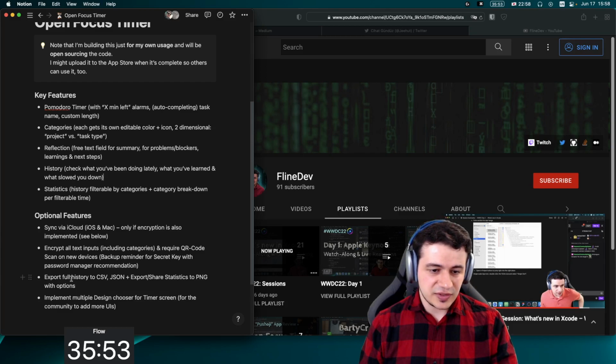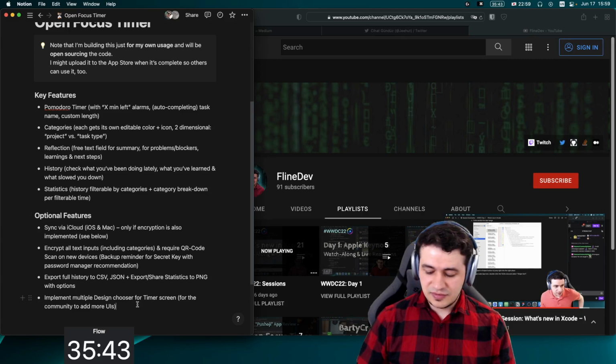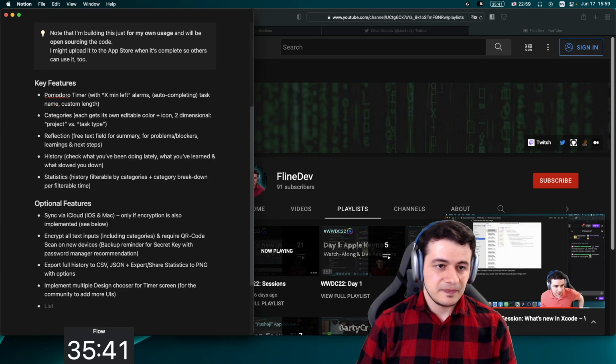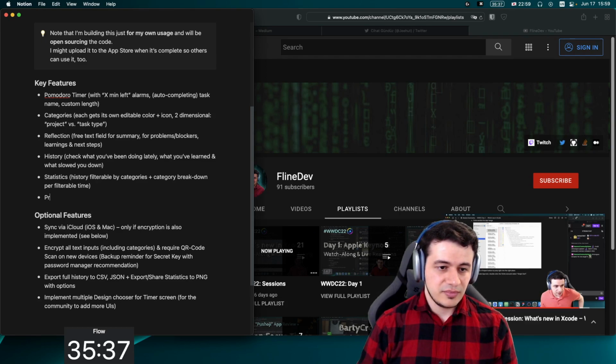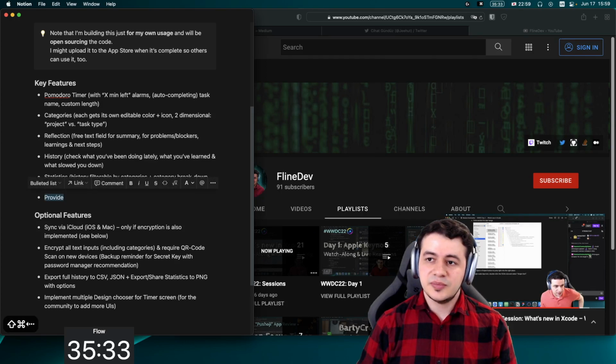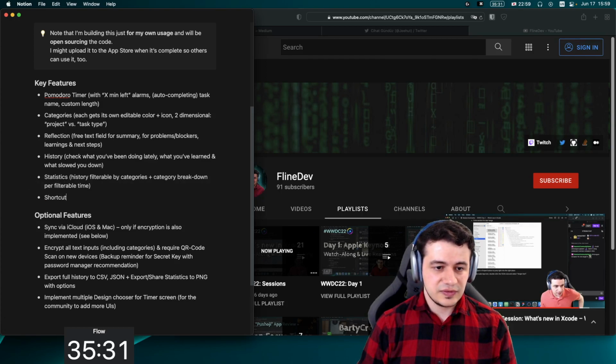Yeah, it doesn't really sound like export history. Not really something. Implement multi-design chooser for timer screen. All right, so I don't see here that App Intents are mentioned. I would say provide, or let's put it, shortcuts support.